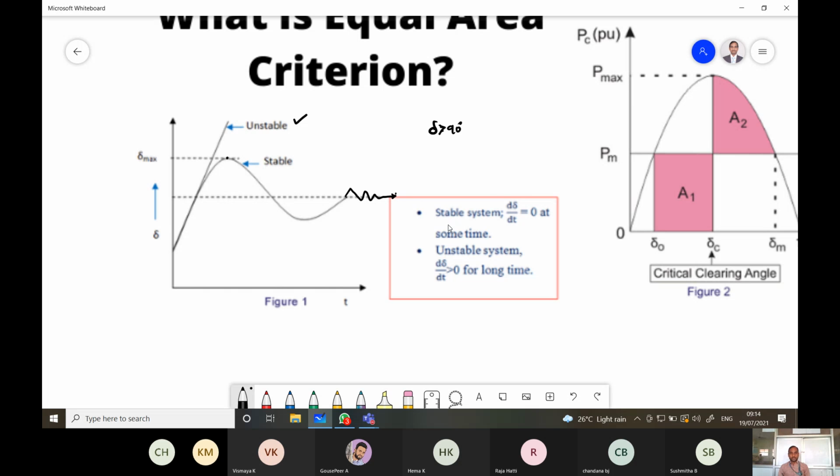The system is stable when d delta by dt is equal to 0. That means the change in delta becomes 0 with respect to time. After some time it becomes 0, then the system is called stable. If it is unstable, d delta by dt is more than 0 for a long period, so the system is considered unstable. So how do we assess this in the equal area criterion?